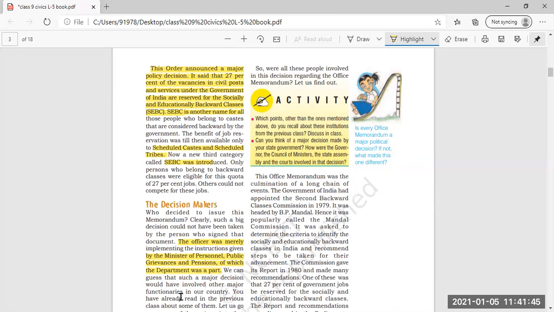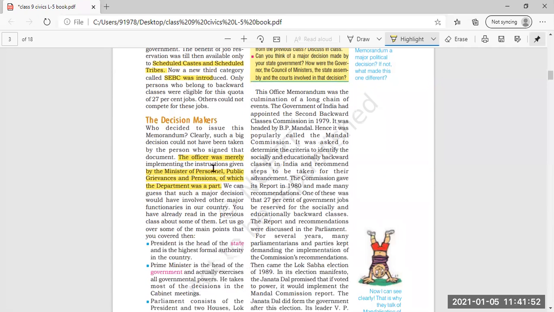Now we can guess that such a major decision would have involved other major functionaries in our country. That means it was not only one particular member involved in passing such a big decision for the country. Other important members, called decision makers, were also involved in passing this office order.